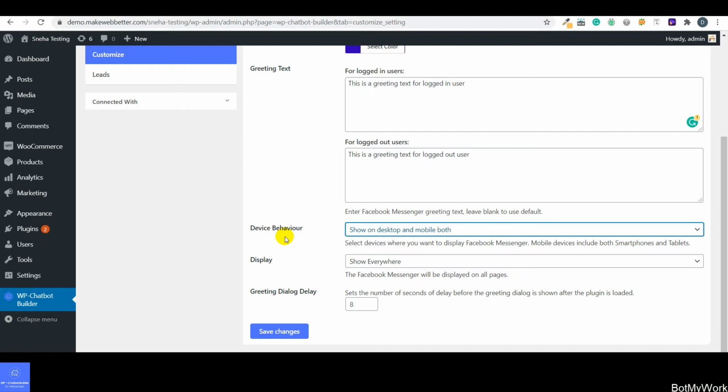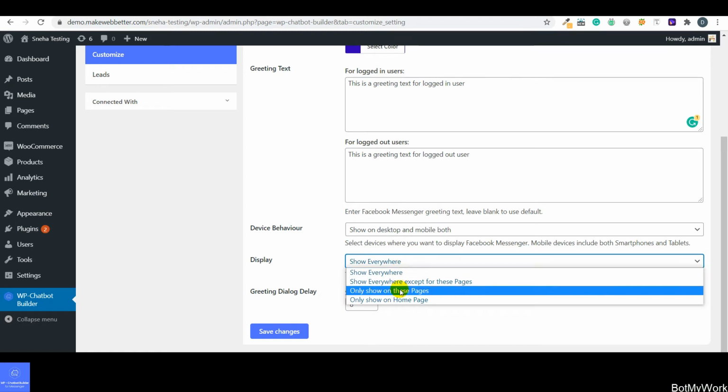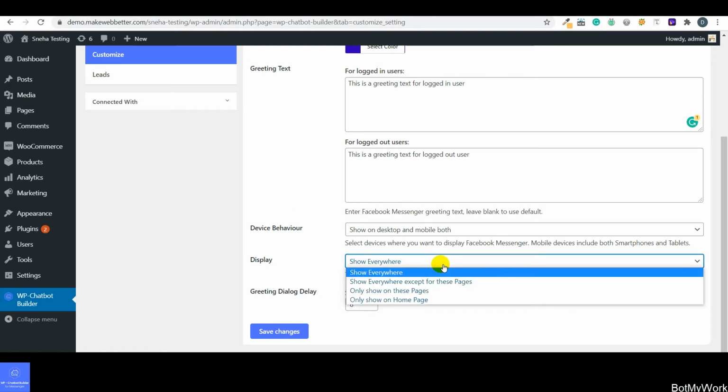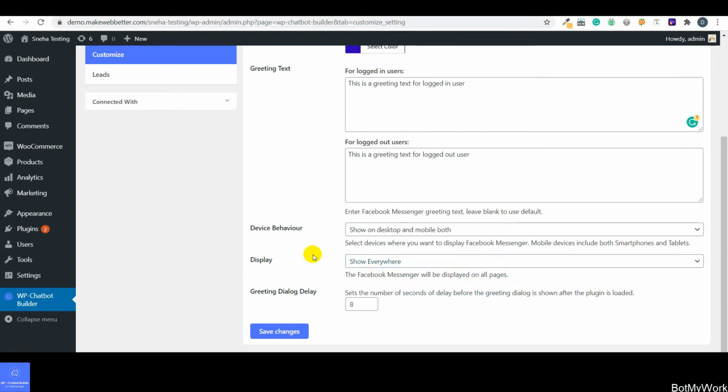Next is display. So guys, from here you can select the places where you want to show the Facebook Messenger. If you have selected the option of show everywhere, the Facebook Messenger will be displayed on all the pages. And next is greeting dialog delay.